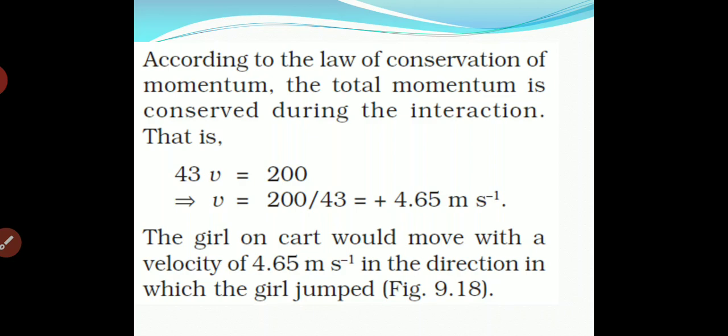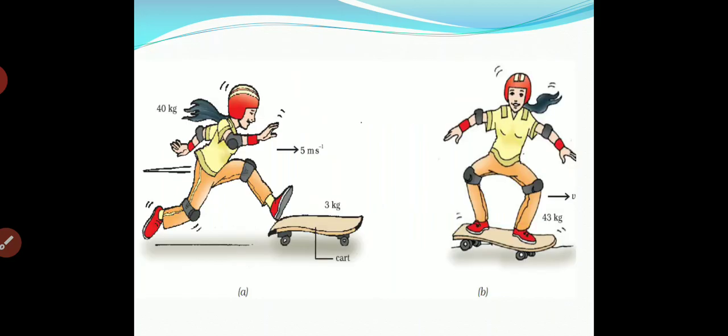The girl on the cart will move with the velocity of 4.65 meter per second in the direction in which the girl jumped. Okay, in the same direction where the girl jumped, the cart will move in that direction only. You can see it, both the cart and the girl are going in the same direction. That's why it will be positive.